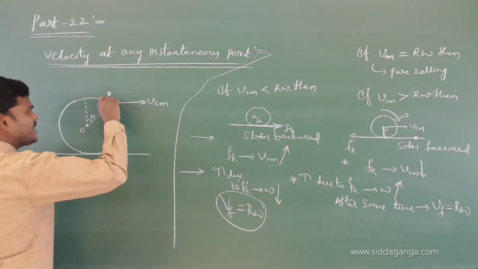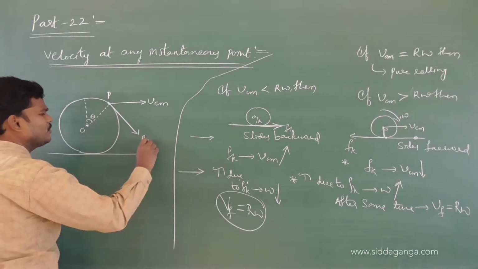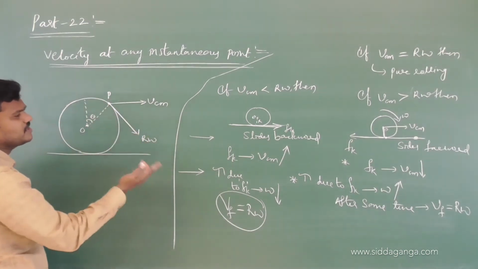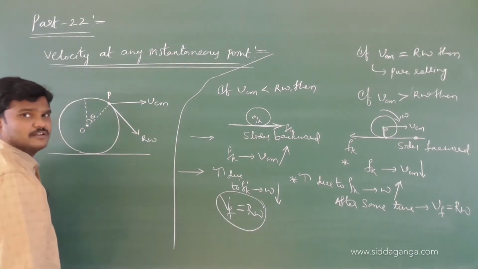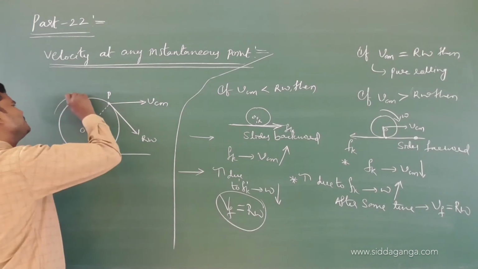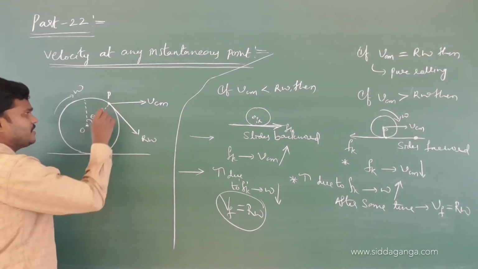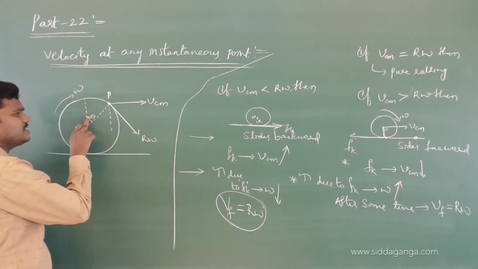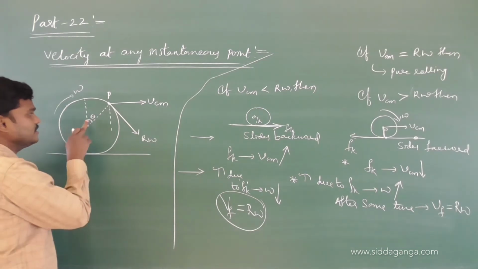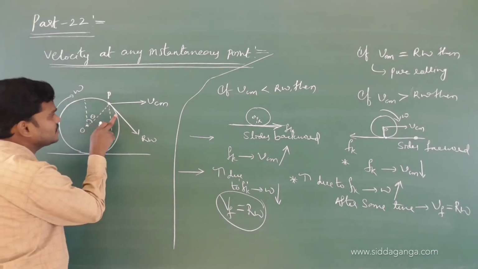And if you draw the tangent, this tangent gives what? R omega. Tangent gives r omega. If you draw the tangent here, that gives r omega, the rotational speed. Omega is the angular speed. And from geometry, if this is theta, this is also theta. Use the geometry correctly. This is theta, opposite angles theta. If this is theta, this is 90 minus theta.